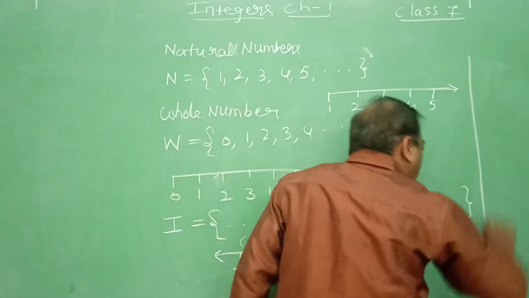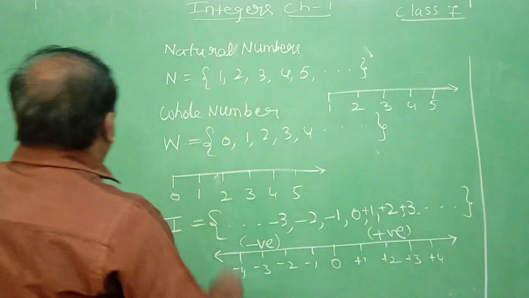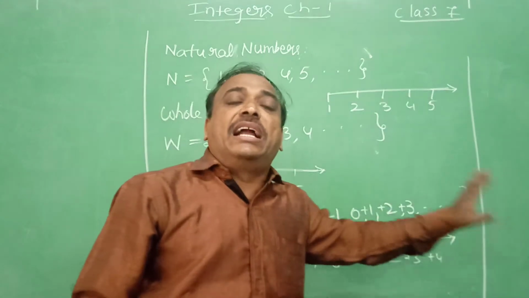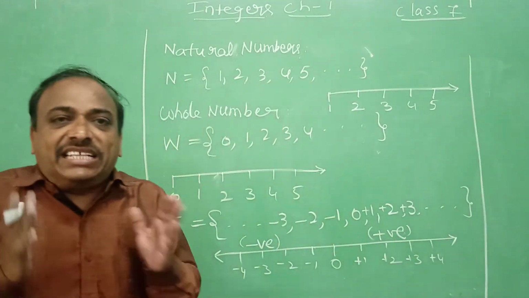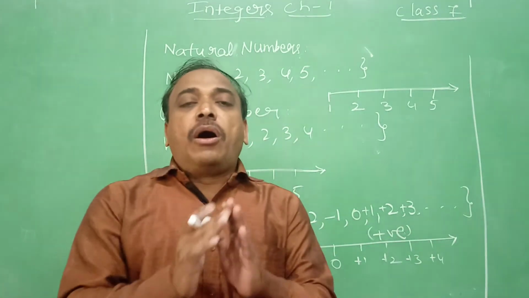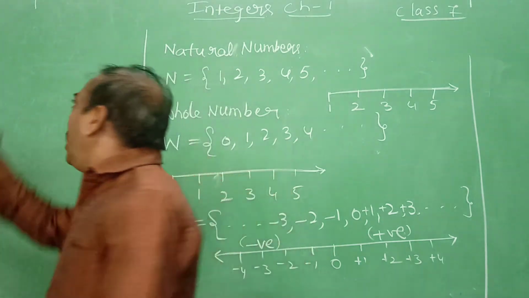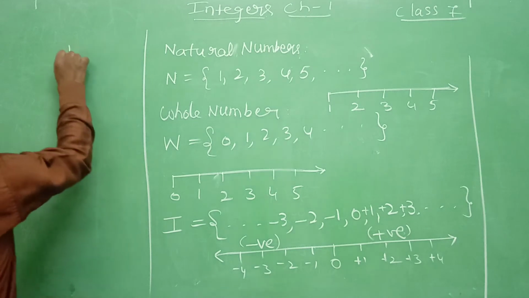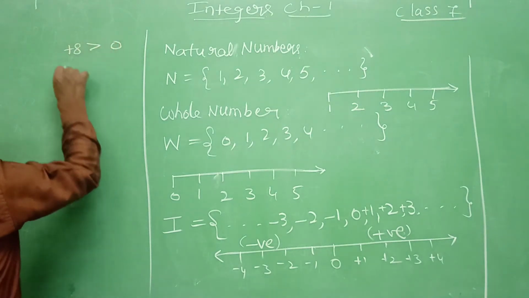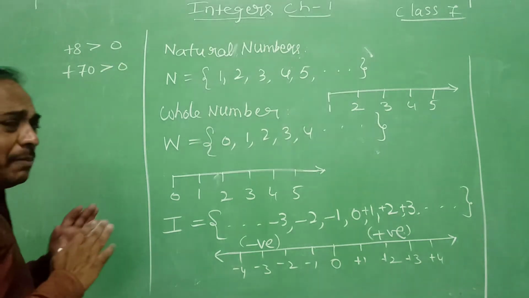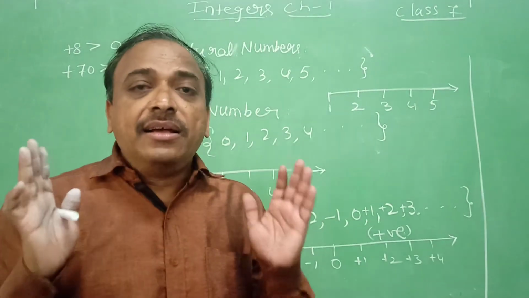Look at this, when we see which number is greater and which is smaller. In the integers, all the positive numbers are greater than 0, like plus 8 is greater than 0, plus 7, plus 70 is greater than 0.